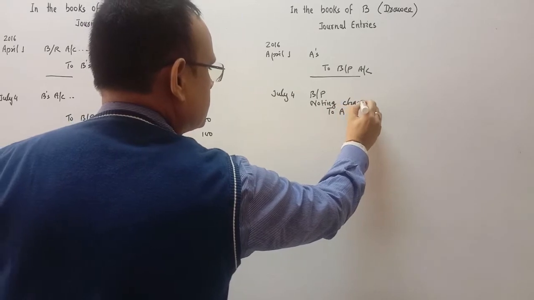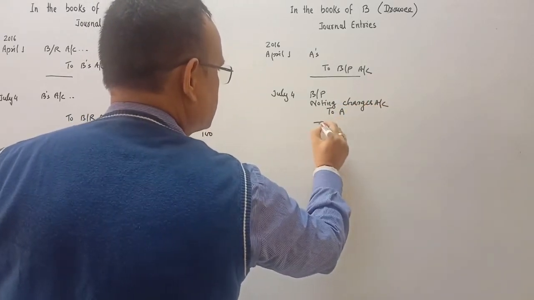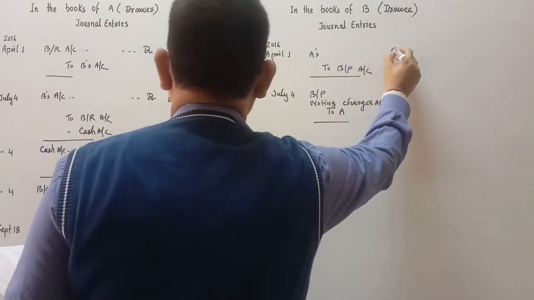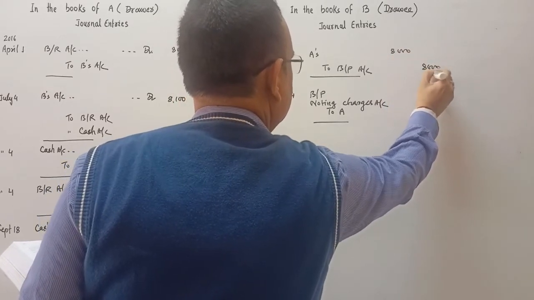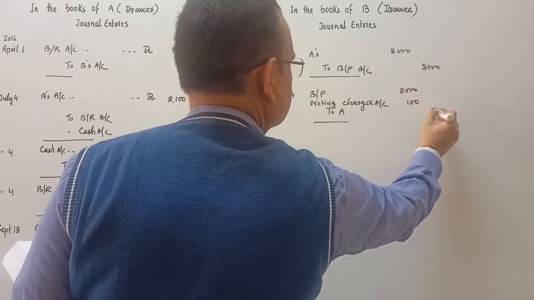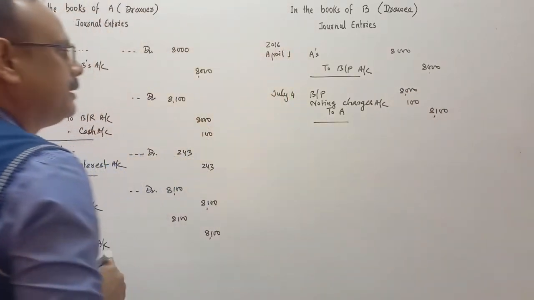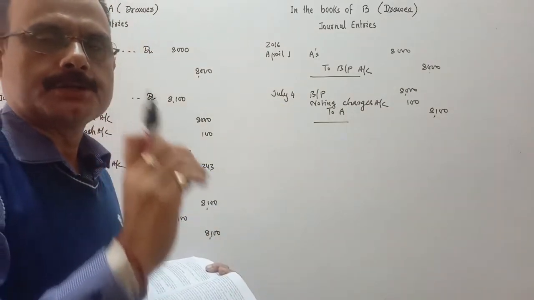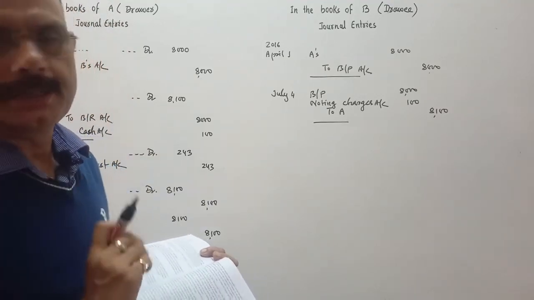This is the entry of 8,000: the bill amount is 8,000, noting charges is 100, so it is 8,100. What will we write in narration? Being bill dishonored and noting charges paid by the holder.